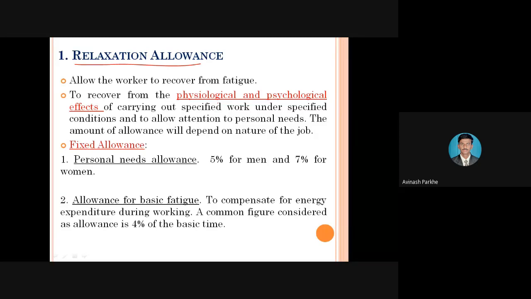All such activities we can perform under the relaxation allowances, which is called a personal allowance. Here I have explained that the personal allowance is 5% for men and 7% for women. An extra 2% will be assigned to women operators. Then the fatigue allowance that is provided is near about 4% of the basic time. 4% of the basic time, म्हणजे basic time च्या 4% fatigue allowance आपण प्रत्येक ऑपरेटरला प्रोव्हाइड करू शकतो. So that is the relaxation allowance.